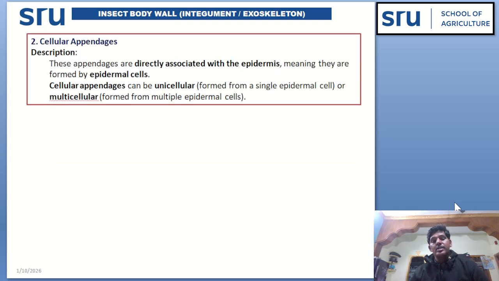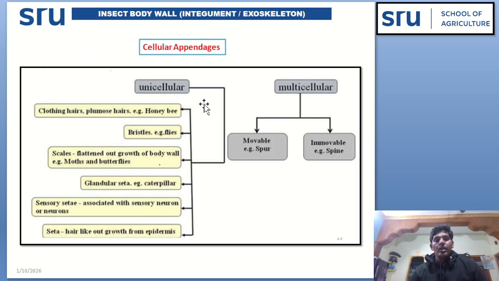Cellular appendages, these appendages are directly associated with the epidermis, meaning they are formed by the epidermal cells only. Cellular appendages can be unicellular or multicellular. See here example for unicellular and multicellular appendages.